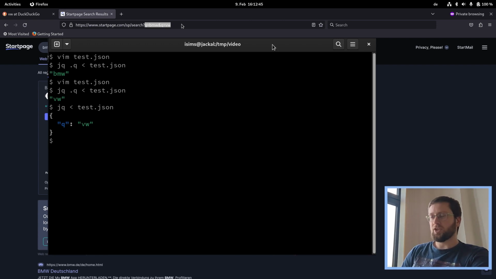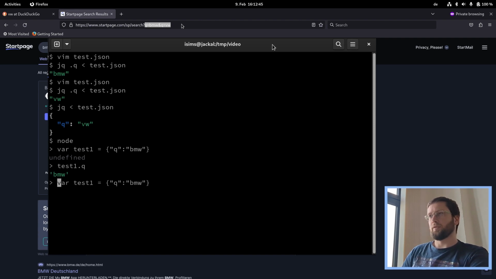Now, I know this JavaScript is not JSON, and JavaScript might behave different, but let's have a look at how Node.js deals with this situation. Okay, let's do Q BMW. Okay, and now we can do test1.q and see what it says. It says BMW. Okay, let's do test2 and supply a second Q here with a value of VW. All right, and test2.q equals VW.